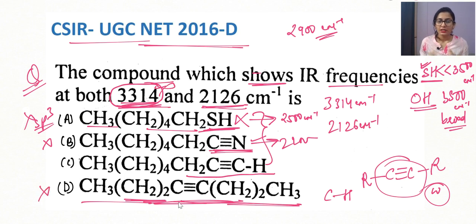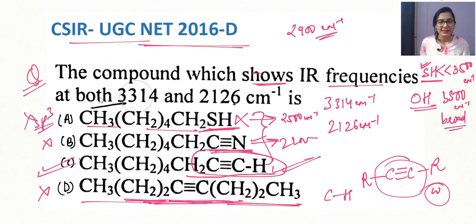D is wrong because a symmetric alkyne is going to give basically a very weak peak, and there is also no carbon hydrogen stretching. So we have the confirmation for this group, the terminal alkyne system. For the terminal alkyne, we are always going to have two bands like this: one is our carbon hydrogen stretching frequency and the second is carbon-carbon triple bond stretching. So our answer is option number C. I hope that you are able to understand the question.